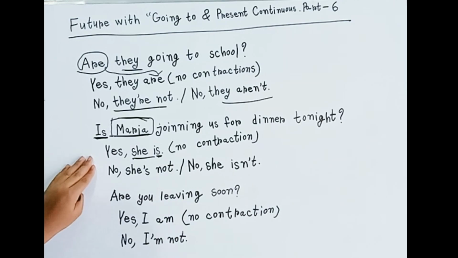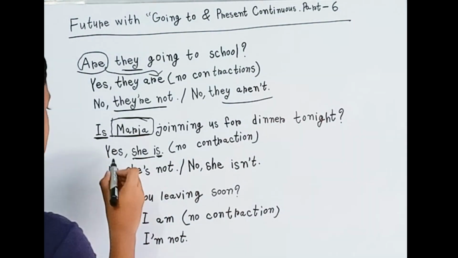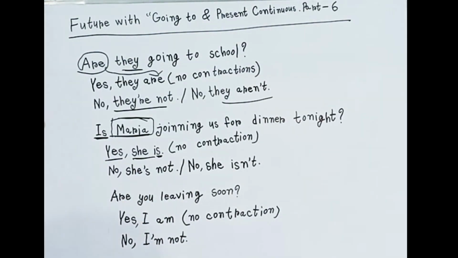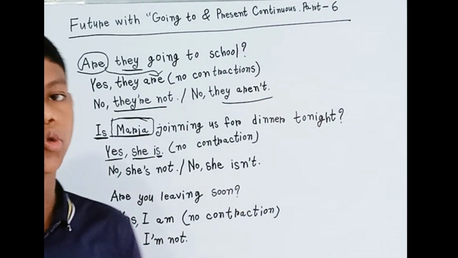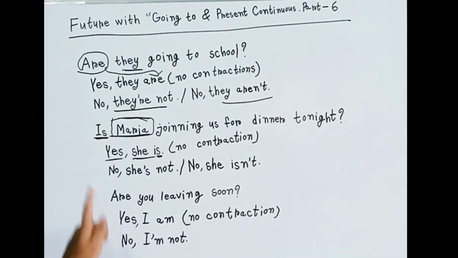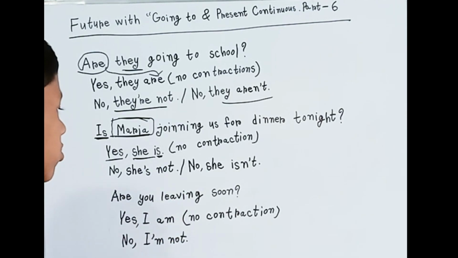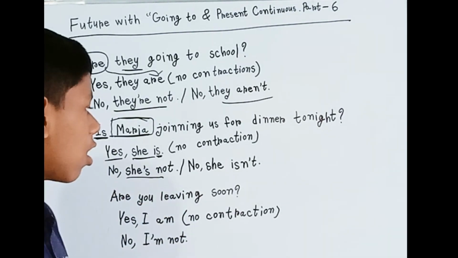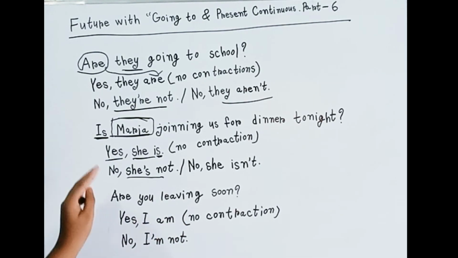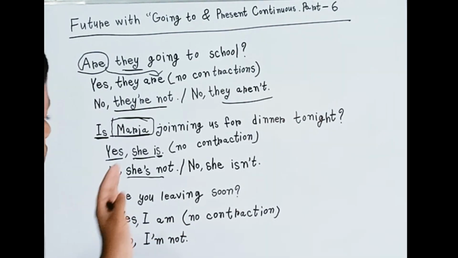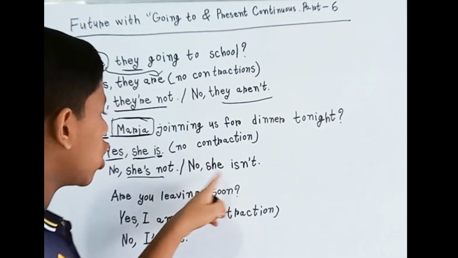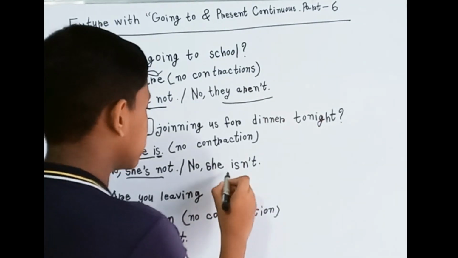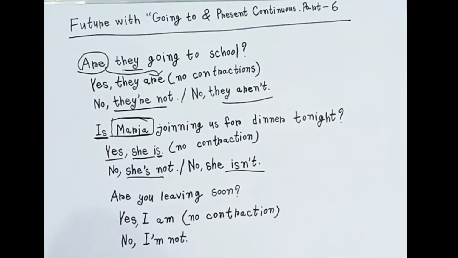This is the positive answer, that's why we have used yes. There isn't any contraction here, but in the negative we have to use the contraction. For example, no, she's not. This she's not means she is not. Also we can use another form like this: no, she isn't. These are also contraction forms.